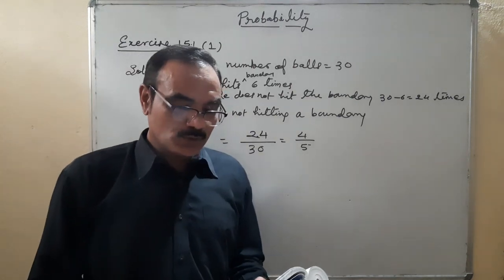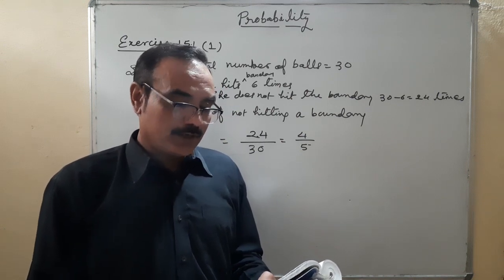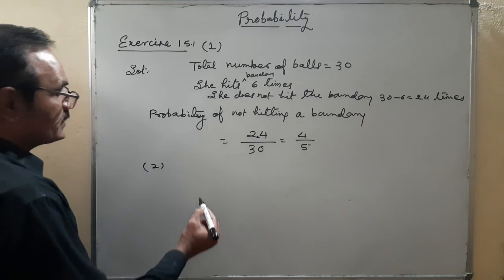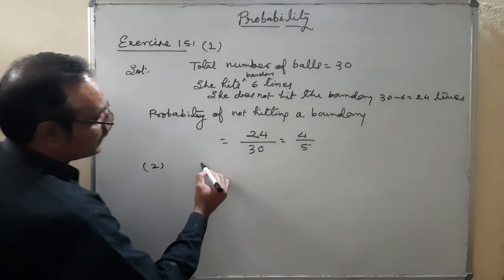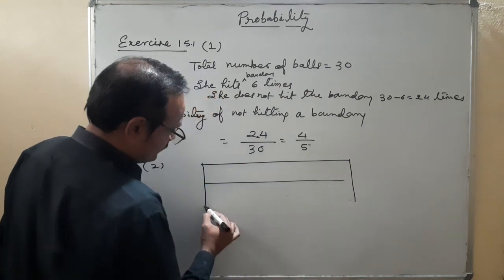1500 families with 2 children were selected randomly and the following data were recorded. So this table I am making here so that you will understand it. What is the meaning of it?